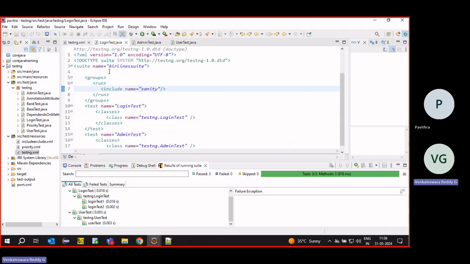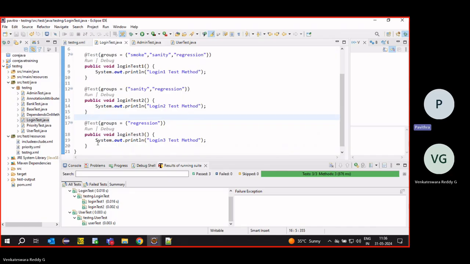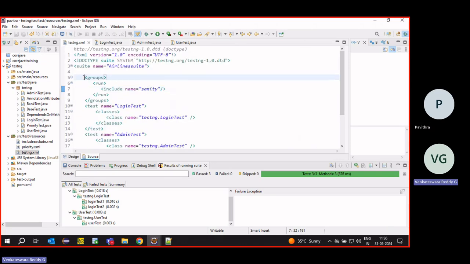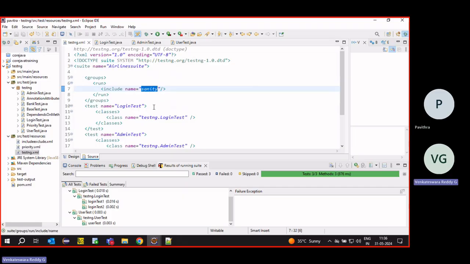Alright, for every test tag we have to give some group. Then while running, we can just include those groups. So what is the advantage? We do not need to write anything extra while writing the test case. If we give the groups, running is very easy. Suppose someone asks to run some particular test cases, it is very easy to run.